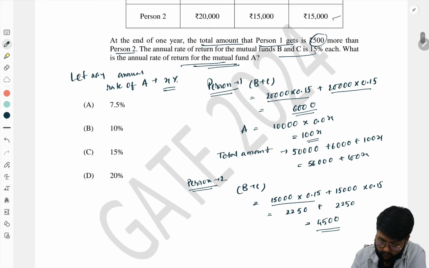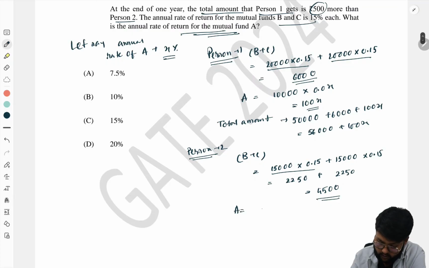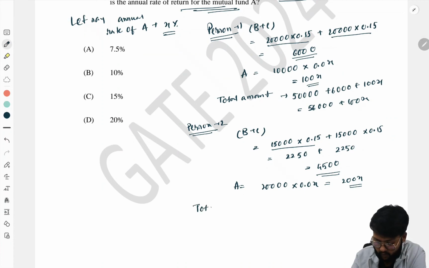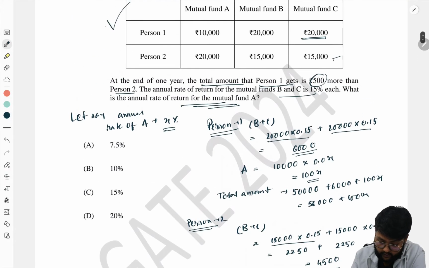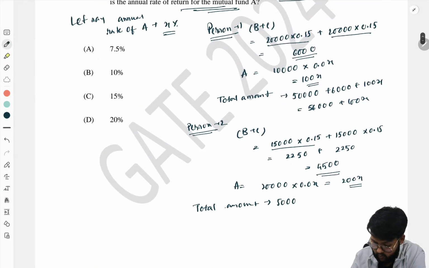So all total is 4,500. Okay, and from A, it invested in mutual fund A, it is 20,000. So for A it is 20,000 into 0.0x, that is 200x. Okay, the total amount he is getting from all the mutual funds, that is 15,000, 30,000, that is 50,000 plus 4,500 plus 200x, that is 54,500 plus 200x.